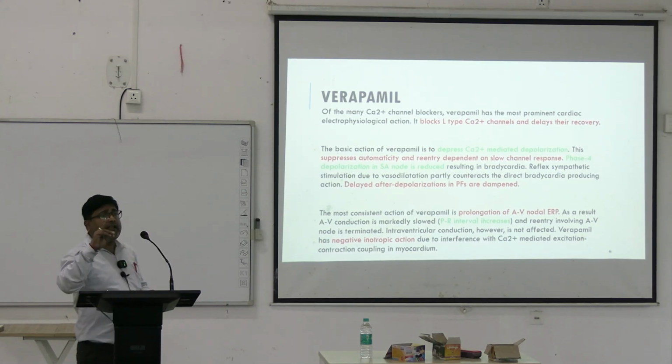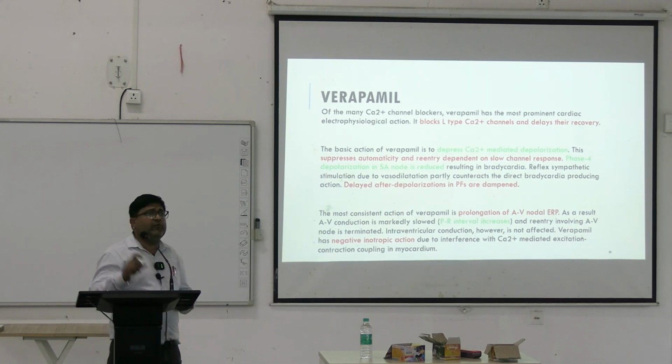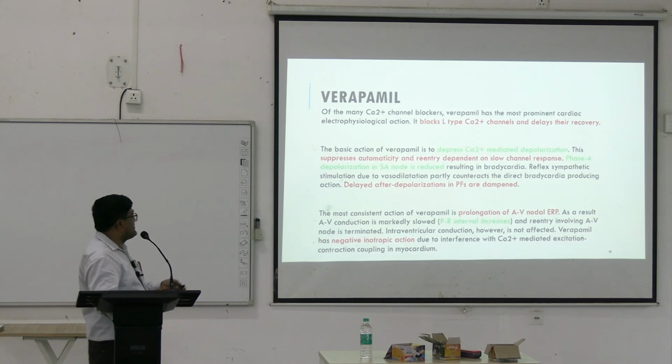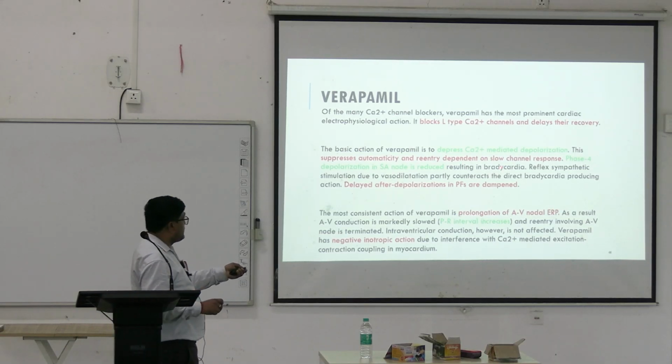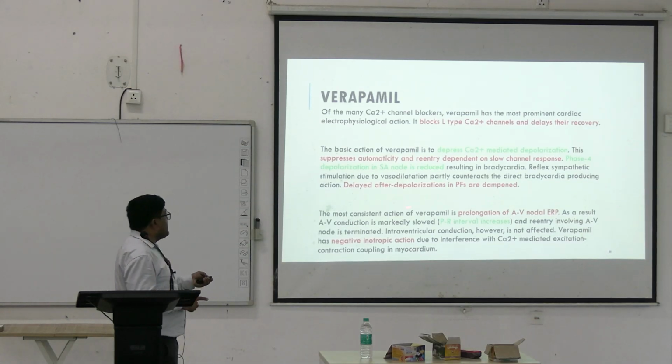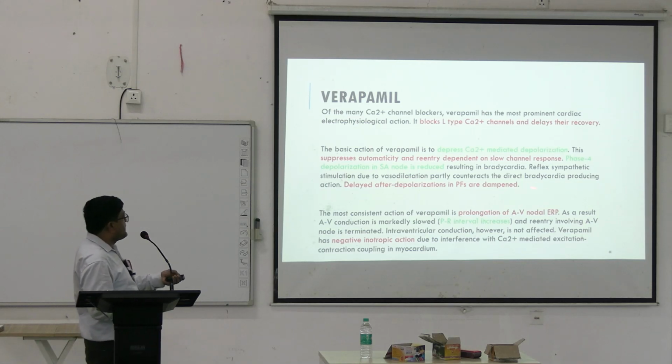As their action is in the calcium channels, they decrease the rate of phase 0 depolarization in the conducting cells. So they suppress automaticity and re-entry dependent on the slow channel response. Phase 4 depolarization in SA node is also reduced. Delayed after depolarizations in Purkinje fibers are dampened.